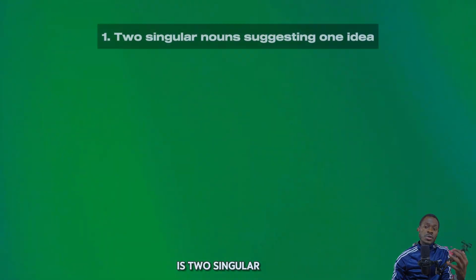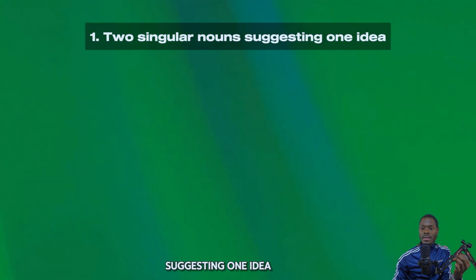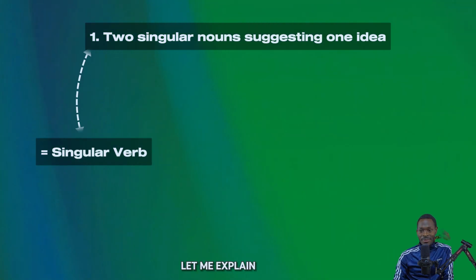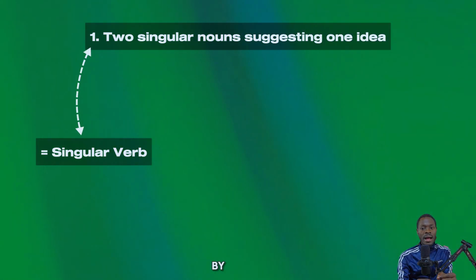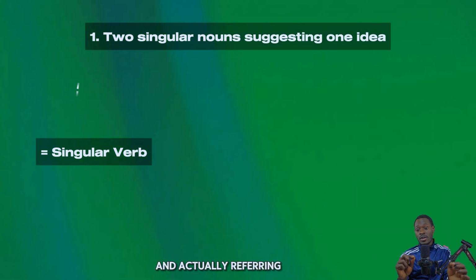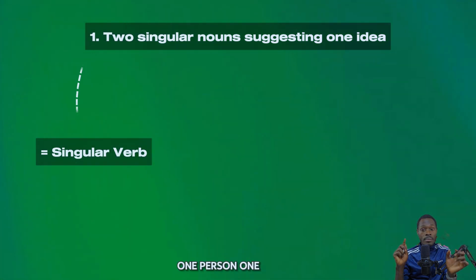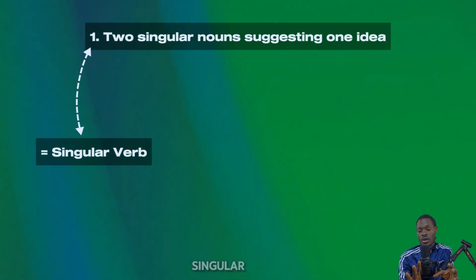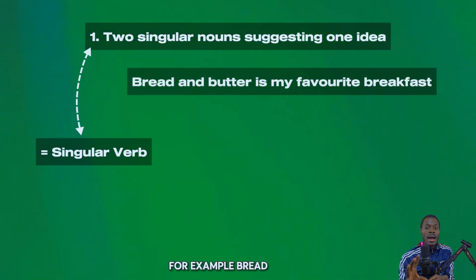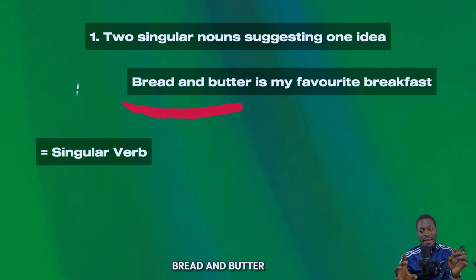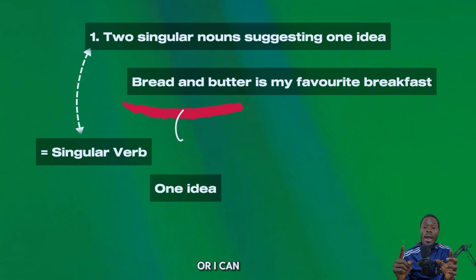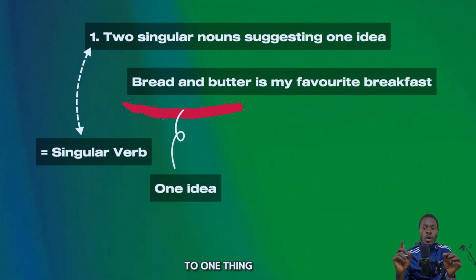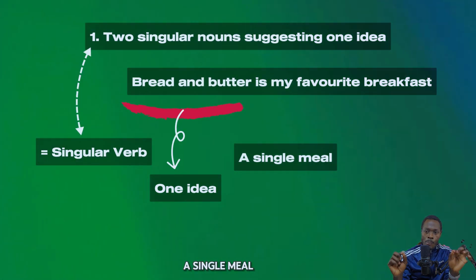The first rule is: 2 singular nouns suggesting one idea equal a singular verb. Let me explain. Sometimes nouns connected by and are actually referring to one idea or one person or one thing. In that case, the verb that comes after that is singular. For example, bread and butter. Here we have bread and butter, but actually this is referring to one idea, or I can say it's referring to one thing, which is what? A single meal. That's it.